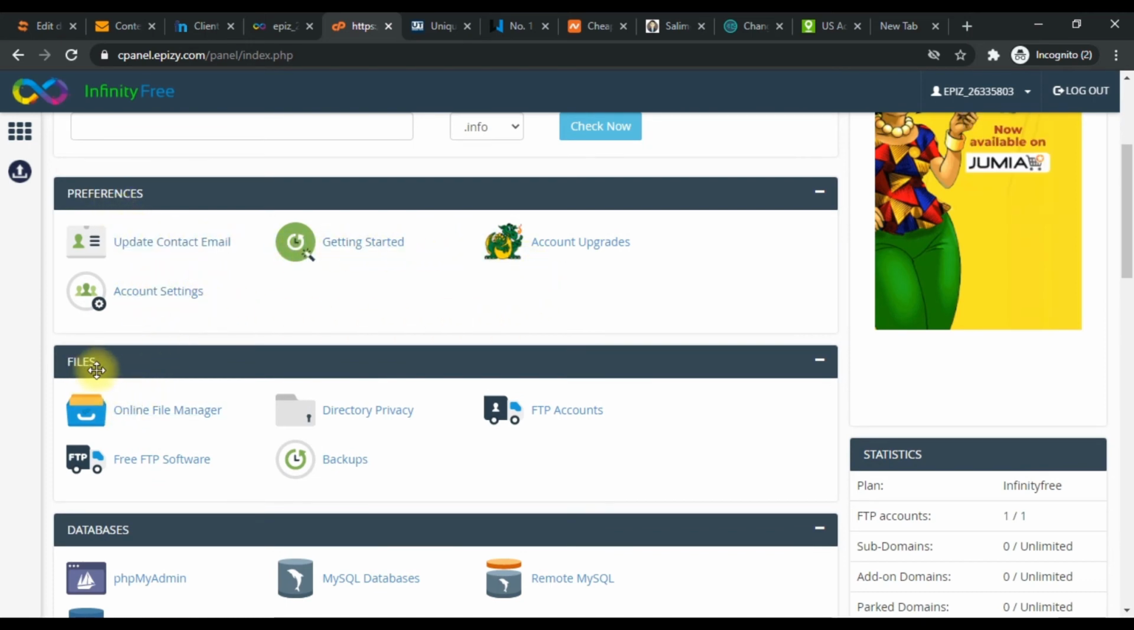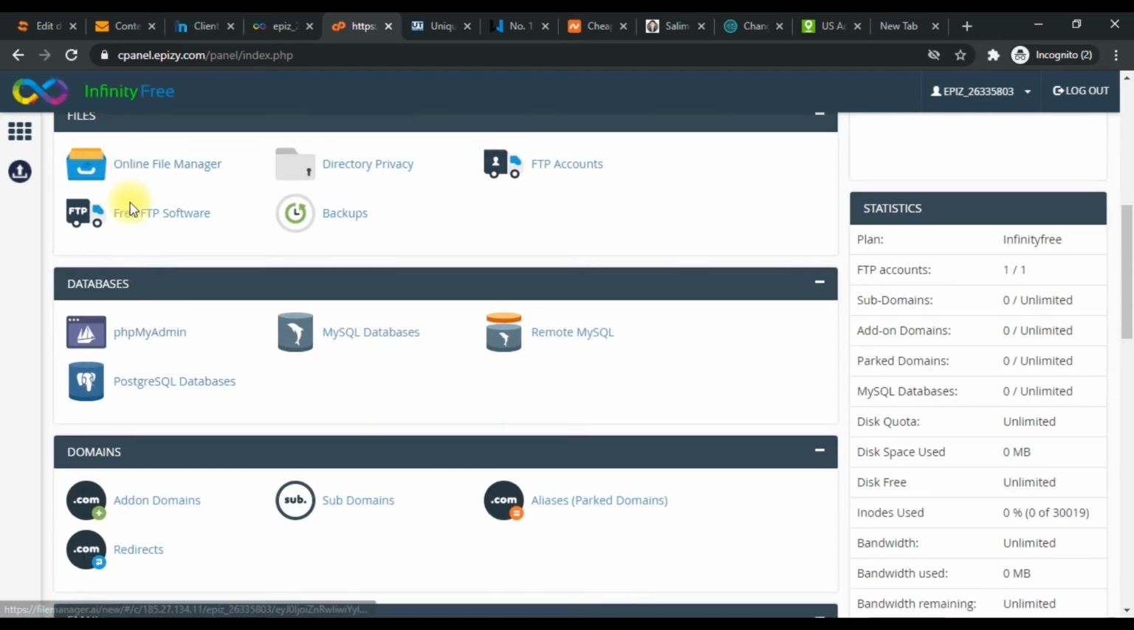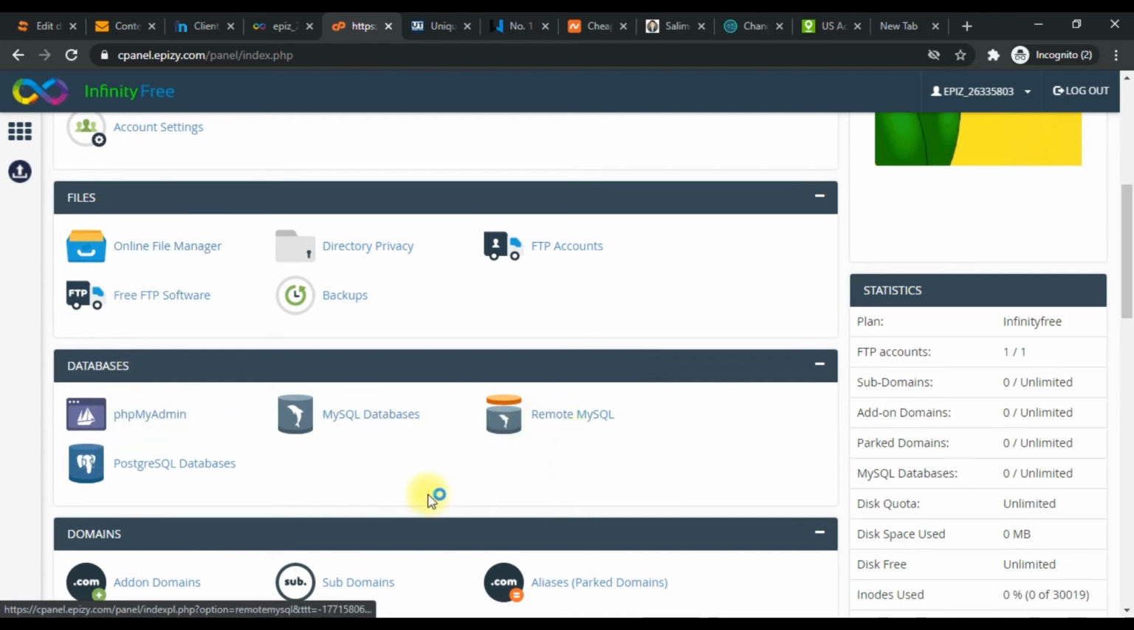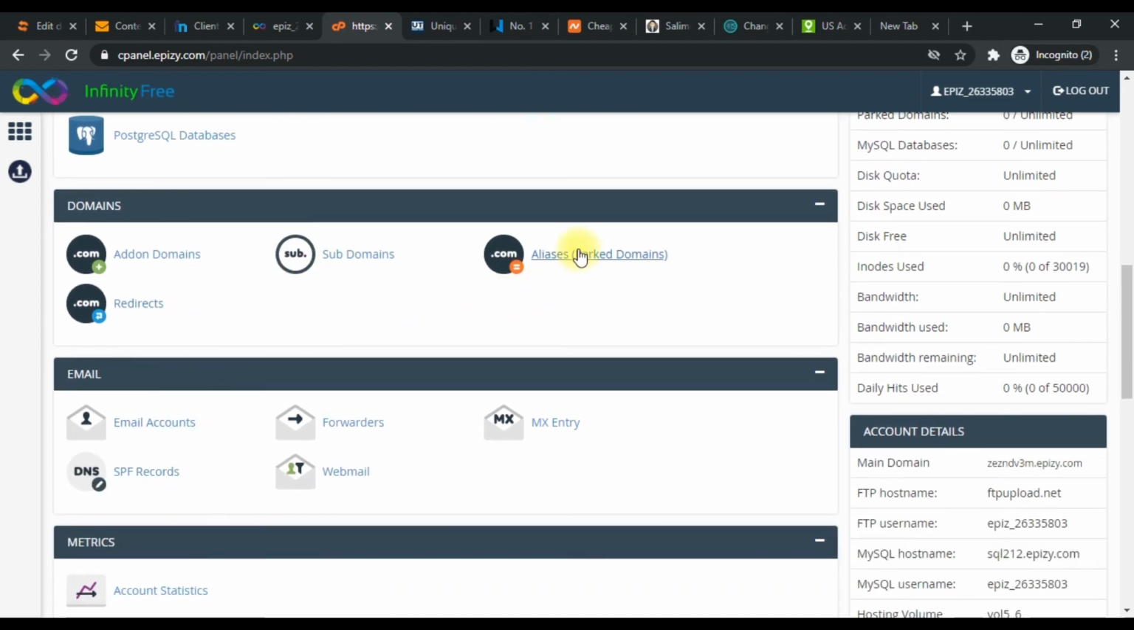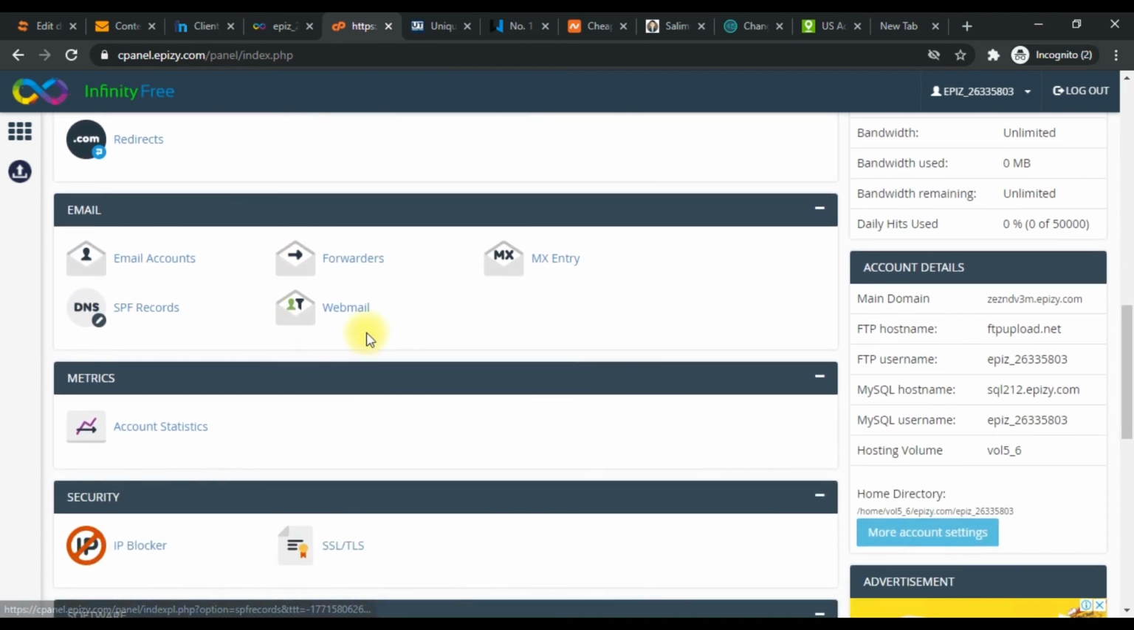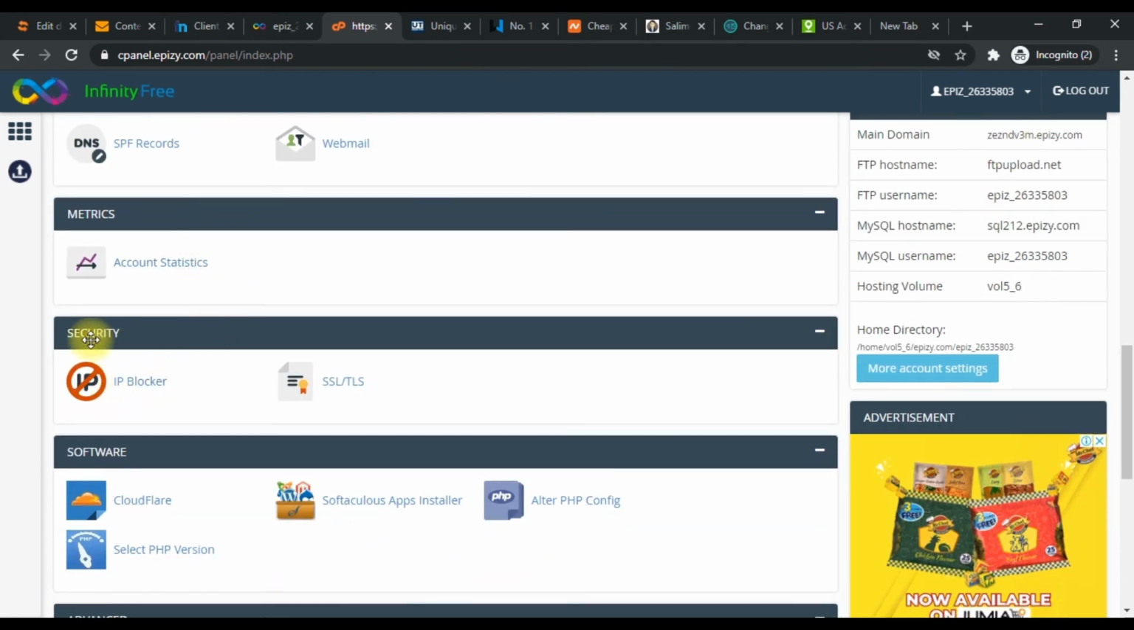This is where you can add some other domain or subdomain, also parked domains. Email, you may not have access to email because you're using a free account. So account statistics, security, where you do the SSL, we'll be talking about that. You can even change your PHP version. This is the Softaculous app installer, which you can use to install WordPress and some other stuff. So without delay, let's head to our Softaculous app.